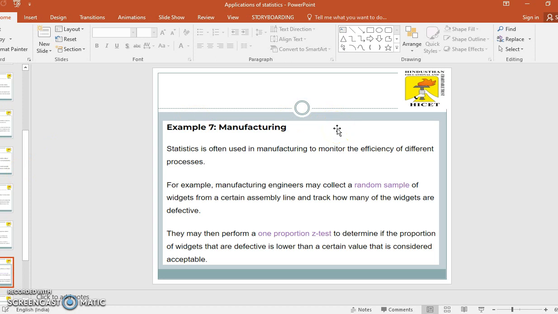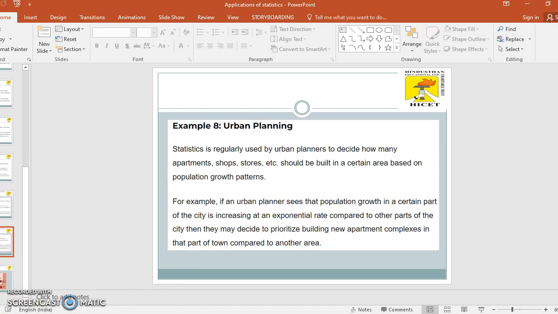The next example is manufacturing. Statistics is often used in manufacturing to monitor the efficiency of different processes. For example, manufacturing engineers may collect a random sample of widgets from a certain assembly line and track how many of the widgets are defective. They may then perform a one proportion z-test to determine if the proportion of widgets that are defective is lower than a certain value that is considered acceptable.